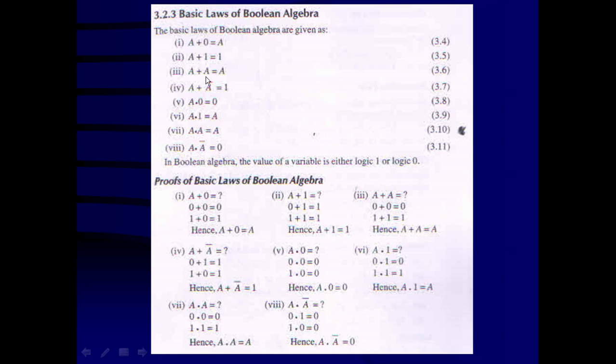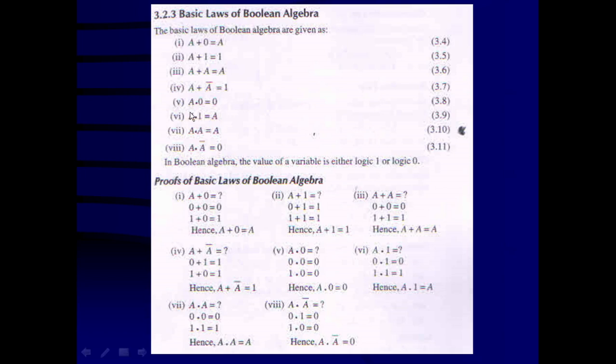A plus A is equal to A. A variable OR with that variable itself results in that variable itself. A plus A bar is equal to 1. That means a variable OR with its complement results in 1. These are the four laws related with the OR operations of Boolean algebra.